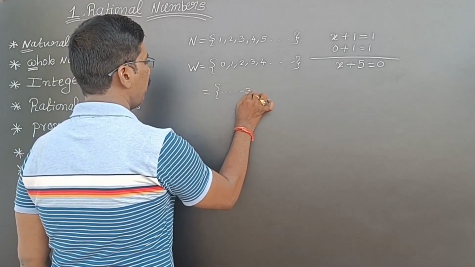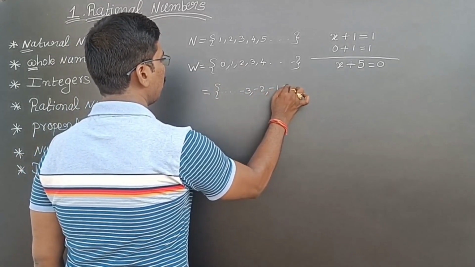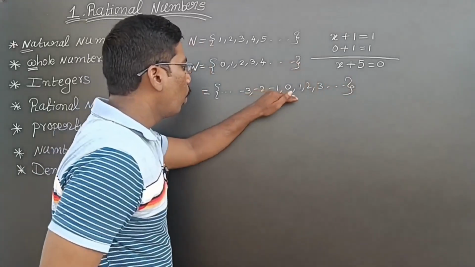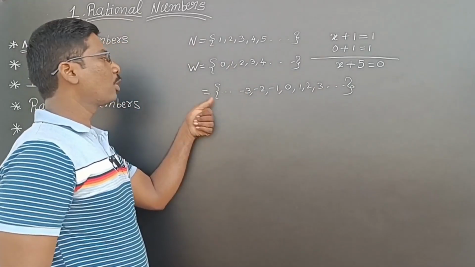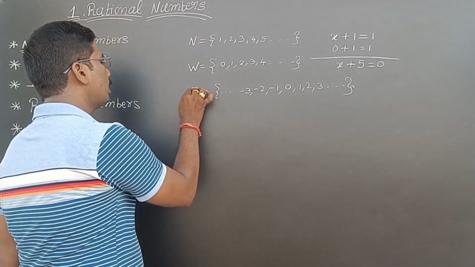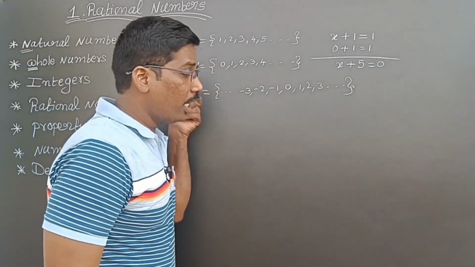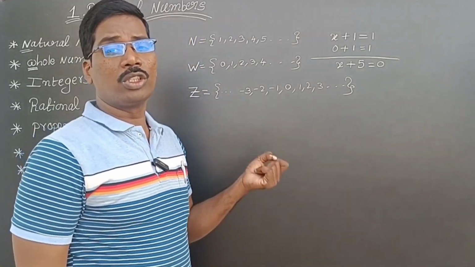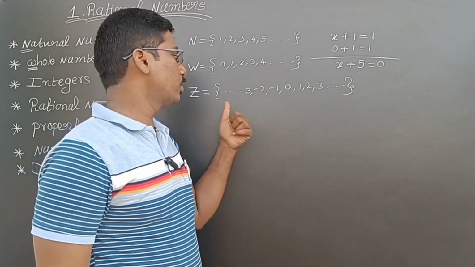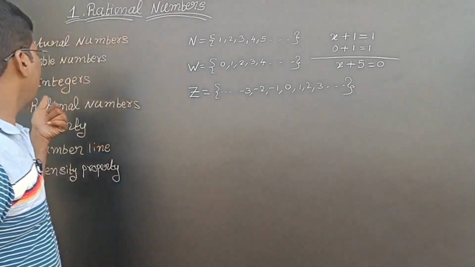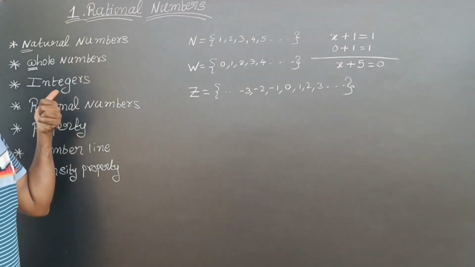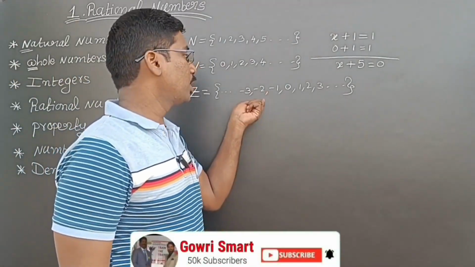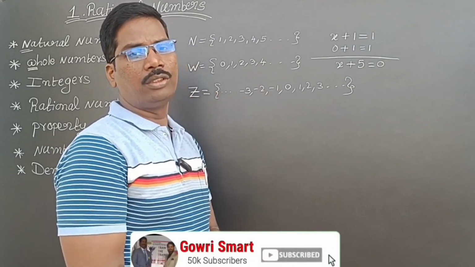And so on, minus 3, minus 2, minus 1, 0, 1, 2, 3, and so on. The whole numbers along with the negative numbers are called integers. It is denoted with Z, because Zahlen is a word meaning to count the numbers, to represent the numbers. So in Zahlen, the starting letter is Z, so that's what we are indicating. Then why sir are we not indicating I? Some books use I for irrational numbers, so that's why we denote integers as Z.